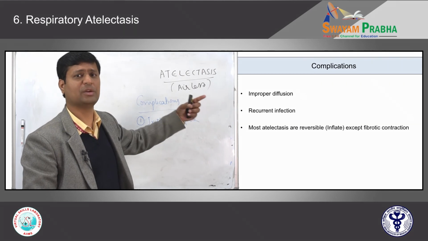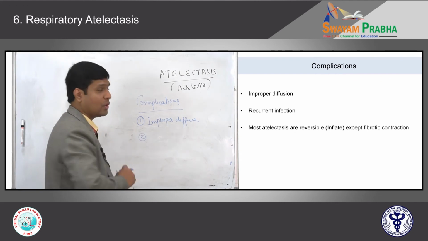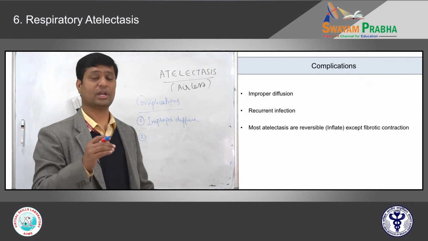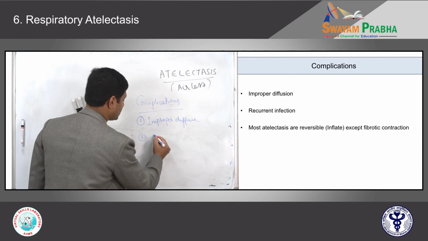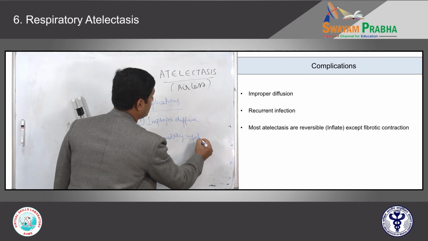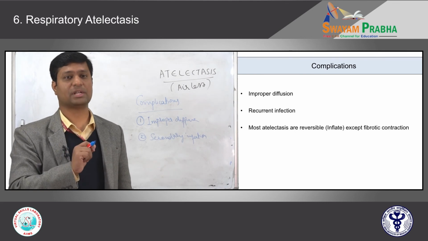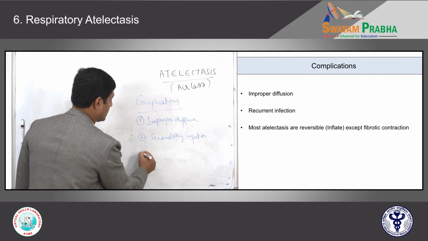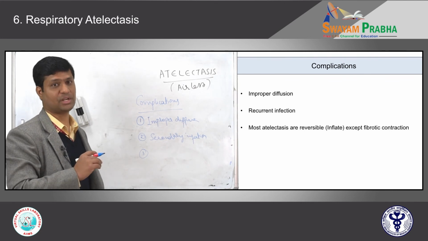So this is sequential. Ultimately, if you don't treat, it will go to respiratory failure. And one more important thing: whenever there is diminished air entry, when the air is lost, these areas are more prone to secondary infections. So secondary infections like pneumonia are more common in the atelectatic segment. Out of the three different types of atelectasis, compression atelectasis and resorption atelectasis are reversible, and for contraction atelectasis the only treatment of choice is lung transplantation.